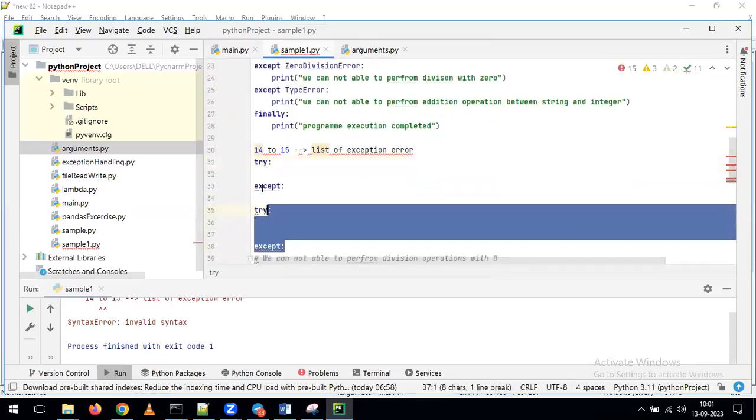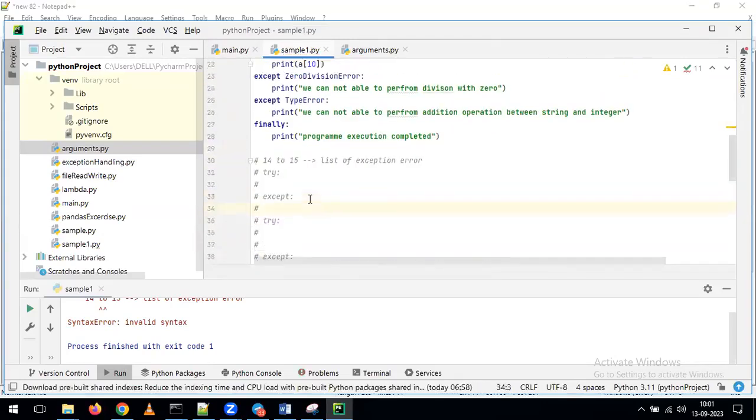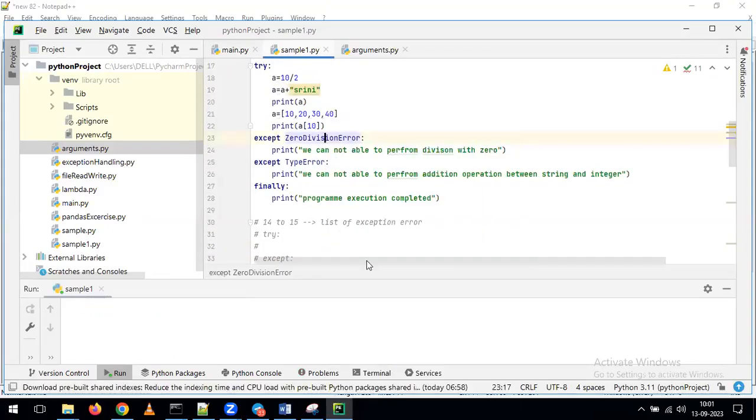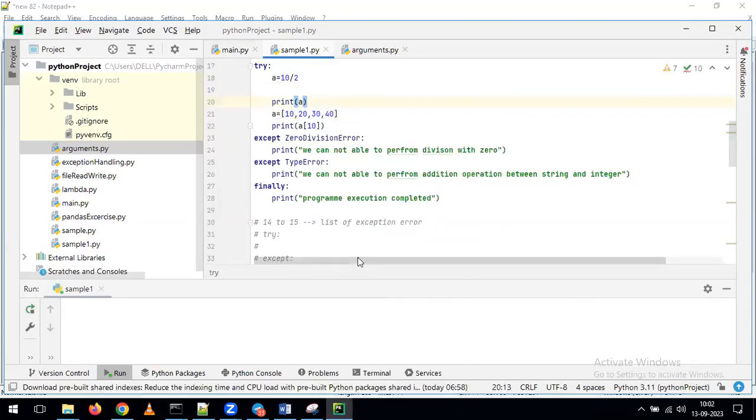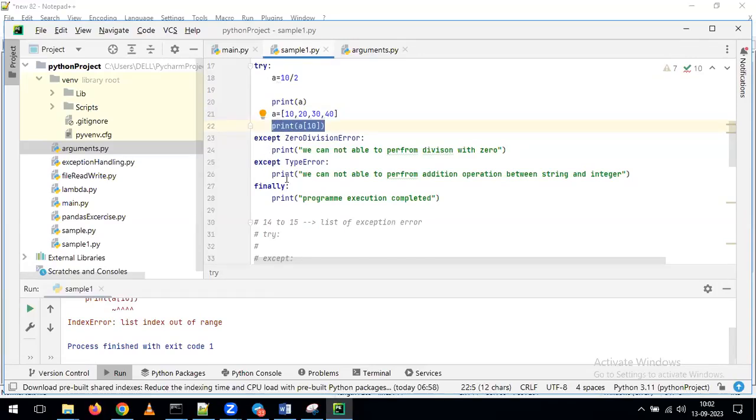One second. I will comment all these lines first. Let's see what's happening here. Any guesses why it is giving this error? Out of all these three lines, only this is perfect, but here we got the error. For that reason, it is directly going to this one. But I don't want to display this one here in this example. I want to handle this. Now we'll run this and see what's happening. This gave the kind of error called an index error. But as part of this program, are we handling any index errors? No, for that reason, it gave the error saying it as an index error.